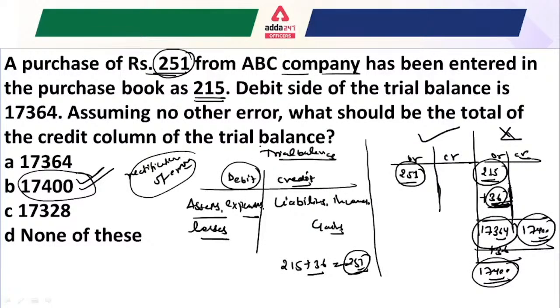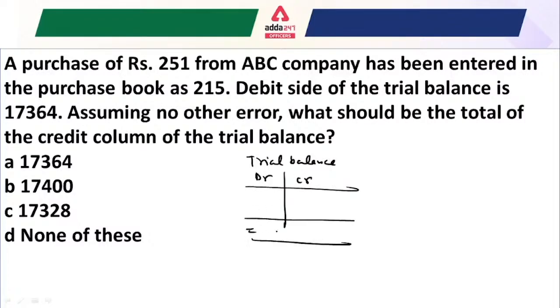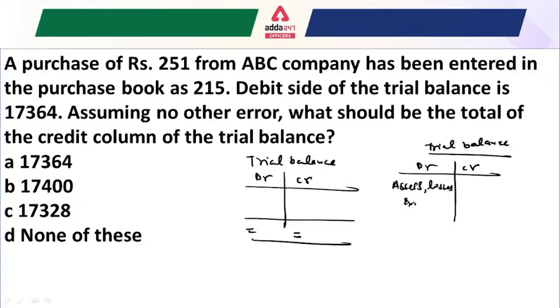So from this question, we actually understand two concepts. The first concept is that in the trial balance, the total debit and credit sides will be equal. The other thing is what components we keep under the debit side of the trial balance and what components we keep under the credit side. The correct concept you have to understand is that assets, losses and expenses are all kept under the debit side, while all the liabilities, incomes and gains we keep under the credit side. I hope it is clear for everyone.